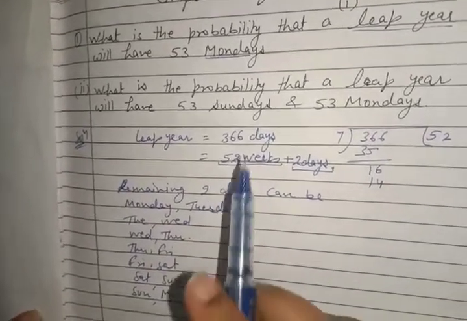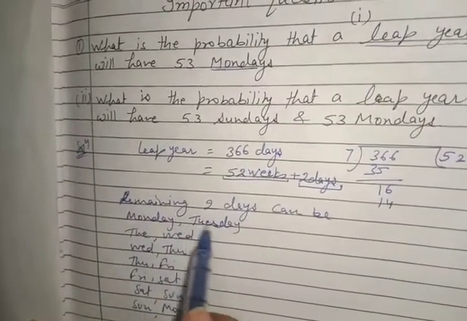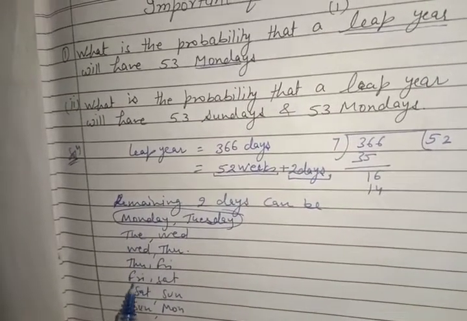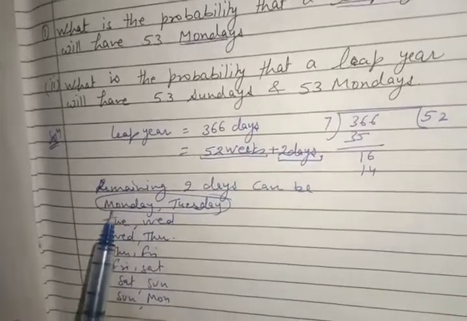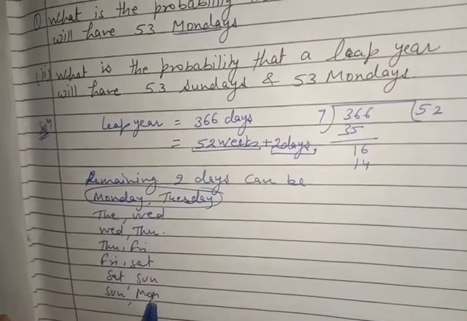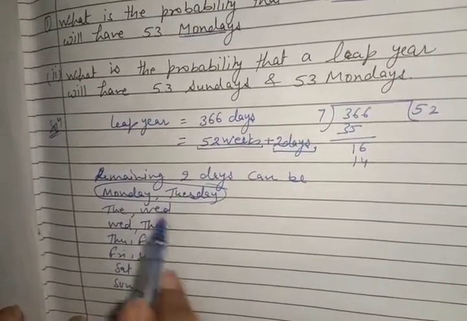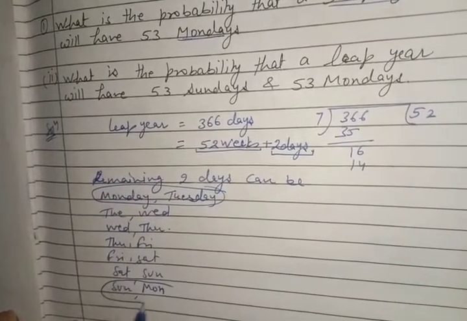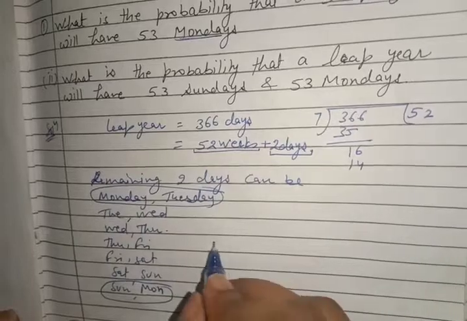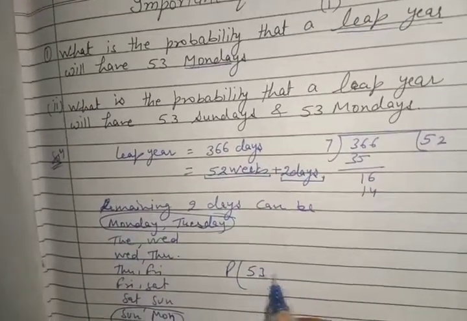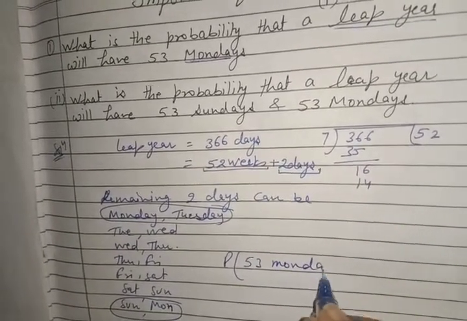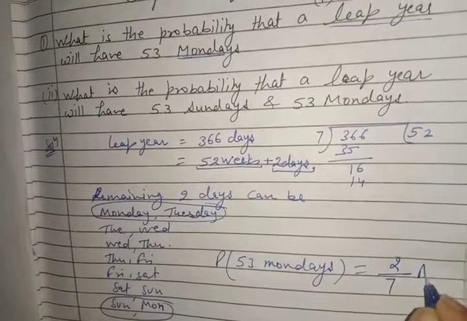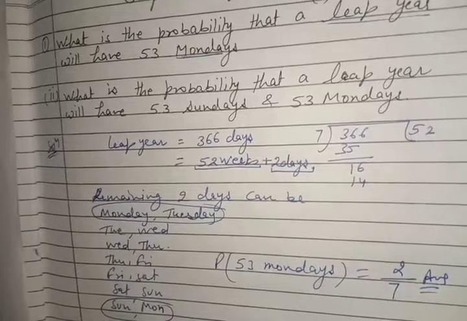And we need 53 Mondays. So out of these 7, 1, 2, 3, 4, 5, 6, 7. We started with Monday and we stopped here at Monday. So there are a total of 7 cases, and out of the 7 cases, how many cases have Monday? 2 cases. So the probability of 53 Mondays is equal to 2/7. This is the answer of the first part.